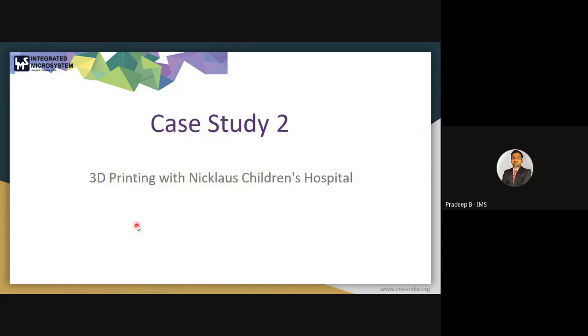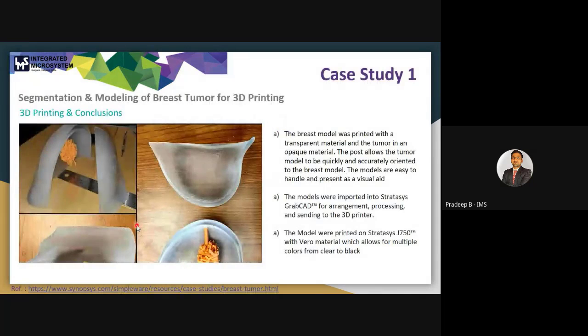So this is the final case study. For the overview, they just get the MRI data of the patient. They import the data in software, and they generate a 3D model of the breast as well as the tumor. Then they go for the 3D printing, and they prepare for the surgical planning: how they can remove this tumor, or what kind of approach they can adopt for this tumor.